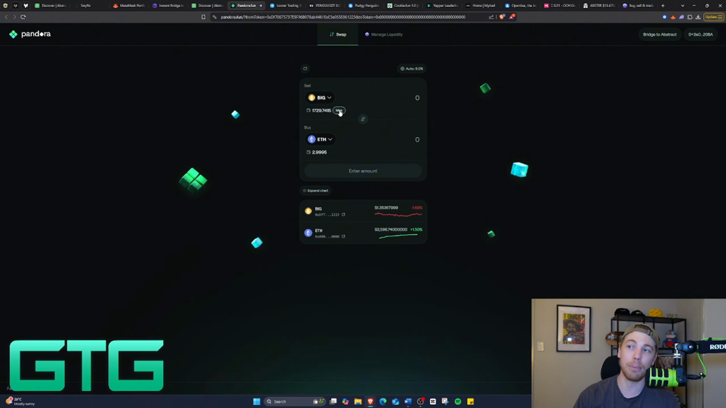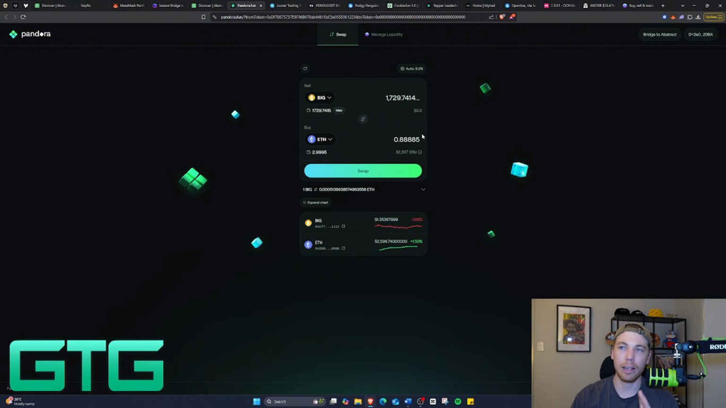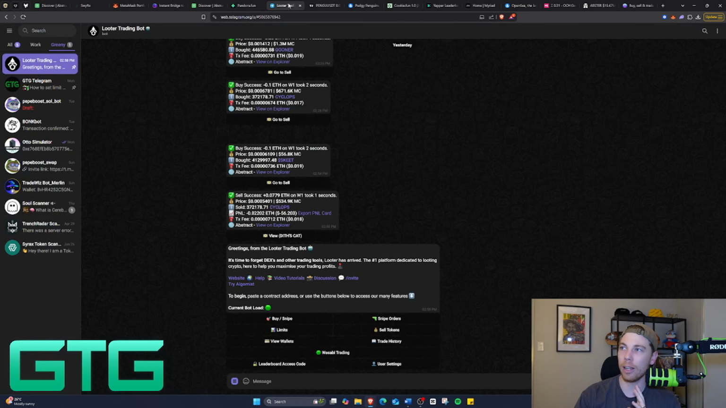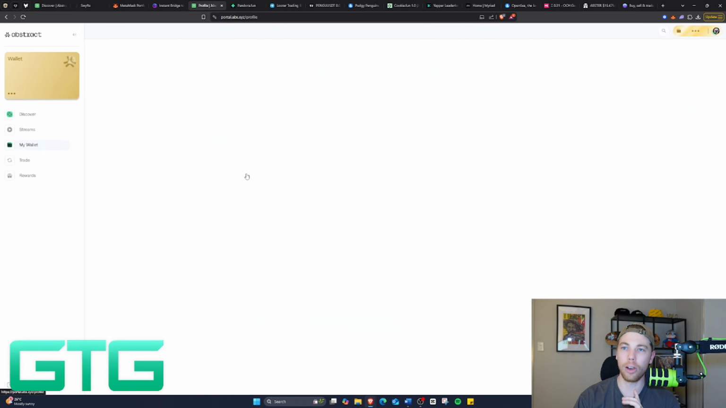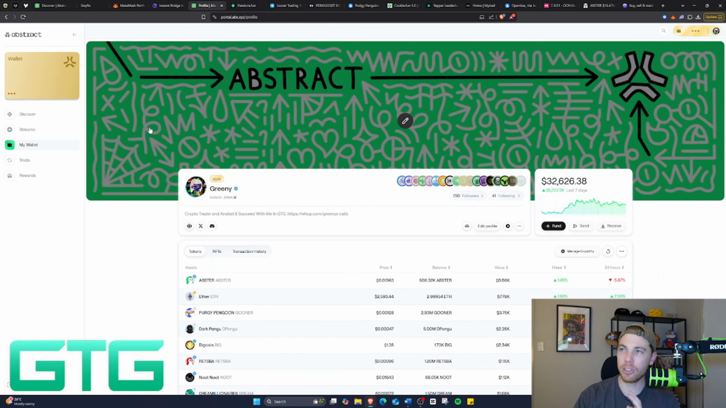If I wanted to sell some, I just allocate it there, and I can swap it back into my Ethereum collection there. Just obviously be aware of the auto slippage up the top. You can manipulate this to be a little bit tighter if you would like as well. So that's the two ways that I like to trade: Looter, or obviously directly with Pandora into your wallet on the Abstract platform. Now, let's dive a little bit deeper.